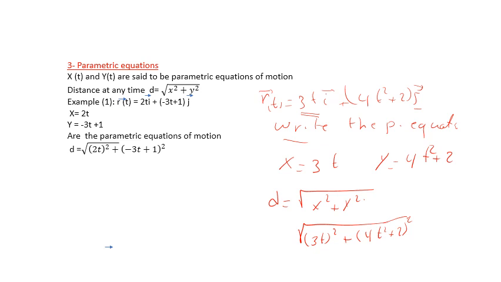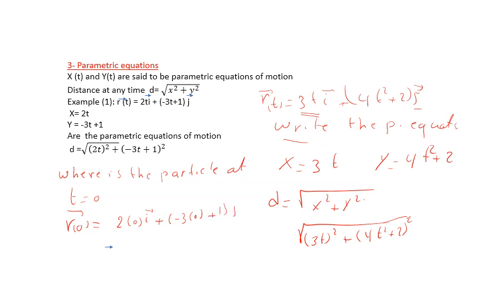If the teacher asks you where is the particle, for example, at t equals 0, we write r of 0, not r of t, r of 0 equal 2 times 0 i plus minus 3 times 0, and we replace t by 0, plus 1 j.